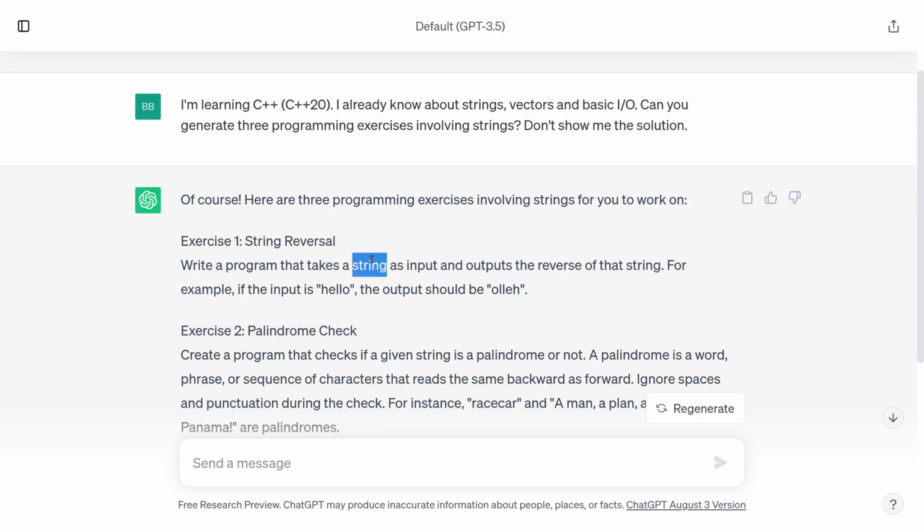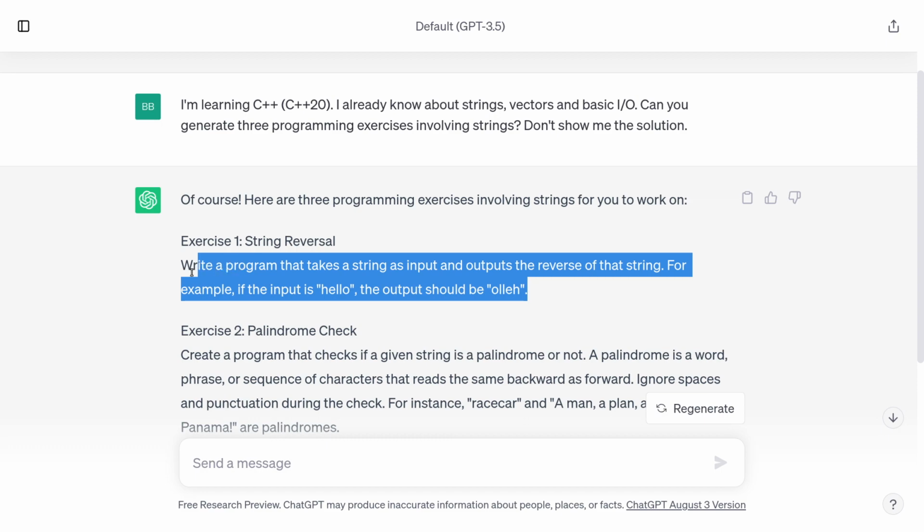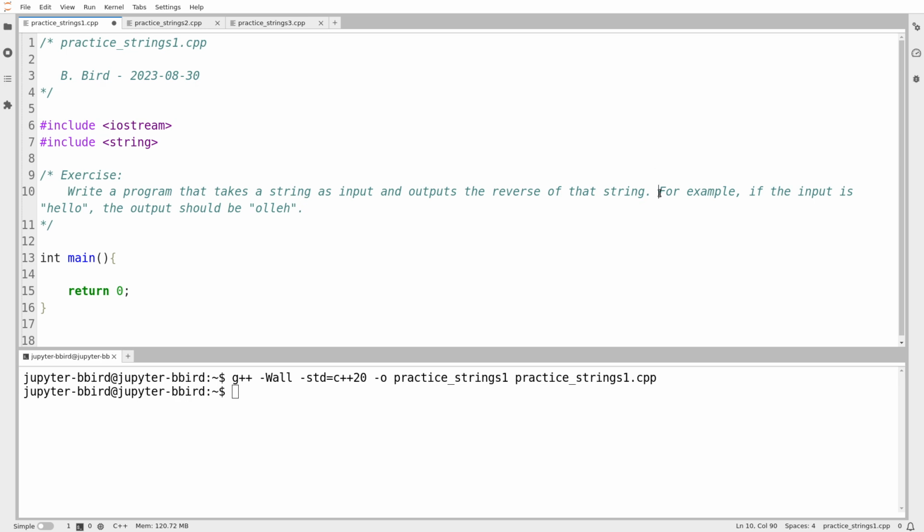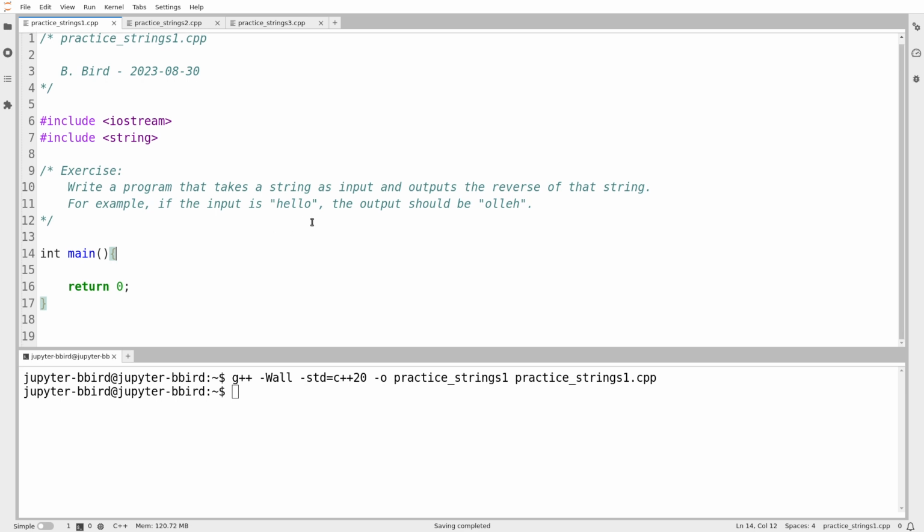So write a program that takes a string as input. I'm actually going to ask it to clarify something about that for me, but first I'm going to head over here. I'm just going to paste this in. So the thing I want to clarify is, is the user expected to enter one word, or are they expected to enter a bunch of words? Like if I enter a whole line of text, does that count as the string that I take as input, or am I only working with the first word? I'm going to do the exercise first and come back to that.